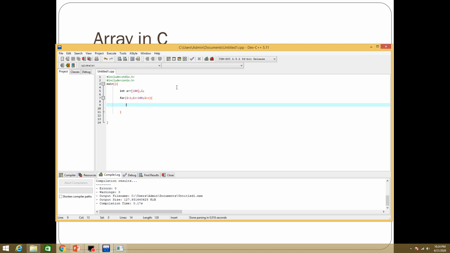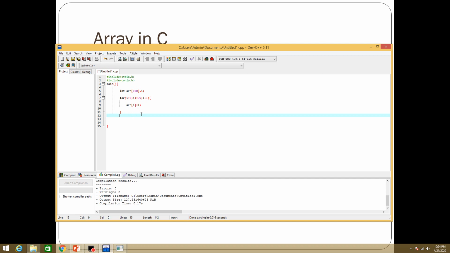Now let's fill the array at the i location. So the array starts from location 0, right? So it will be 99. Now it's the 100. Okay, at location i of the array I am going to assign the value i. So now this is how to fill an array.